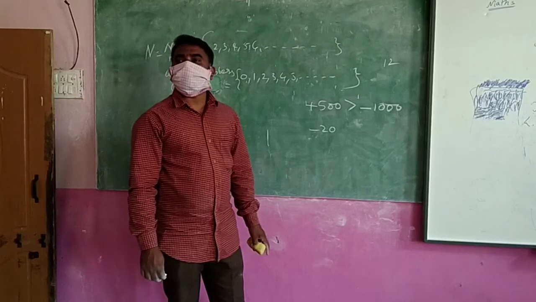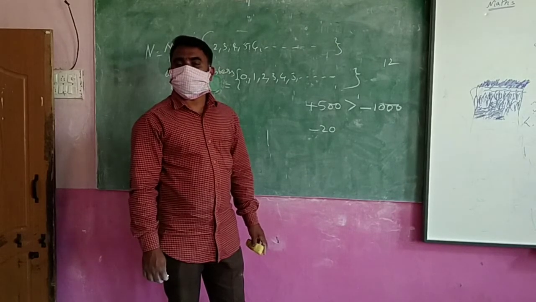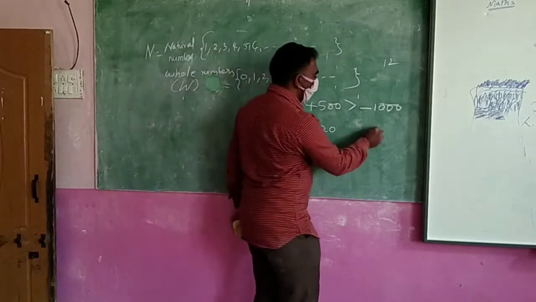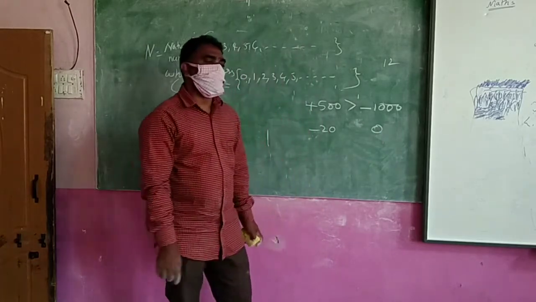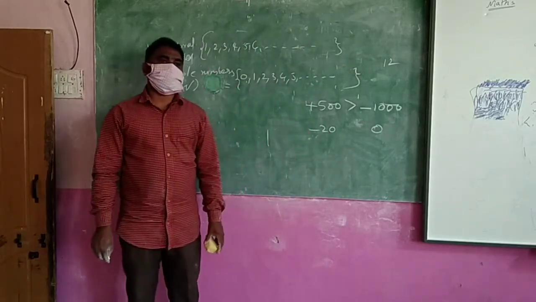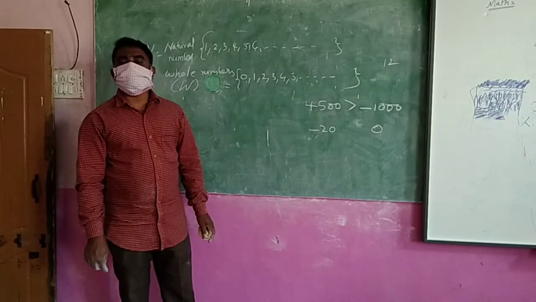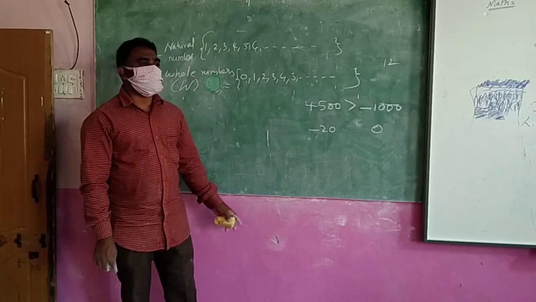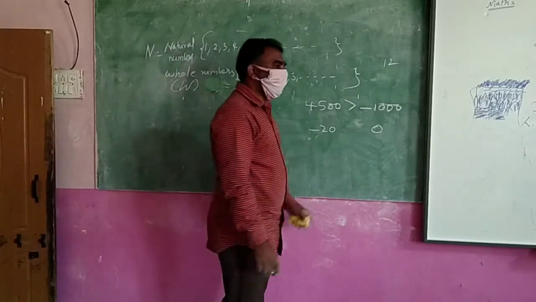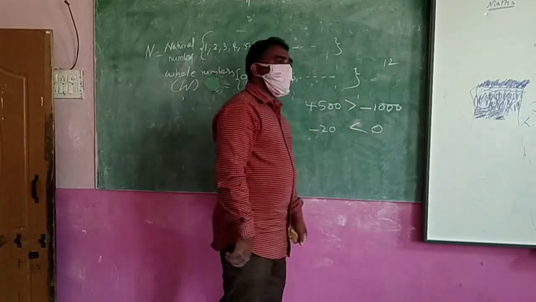Charan does not have money with him. How do you show that? Zero. Now say whose position is better here? Charan's position is better, because Munwar borrowed money from his brother. So which is bigger here? Zero.